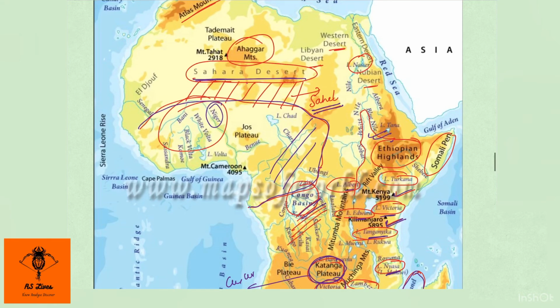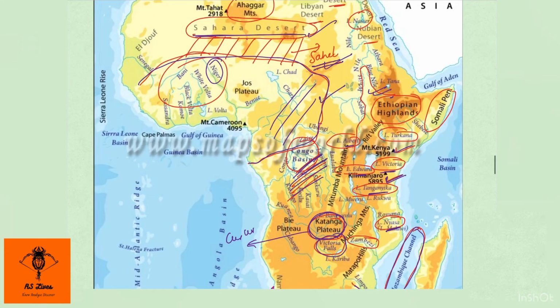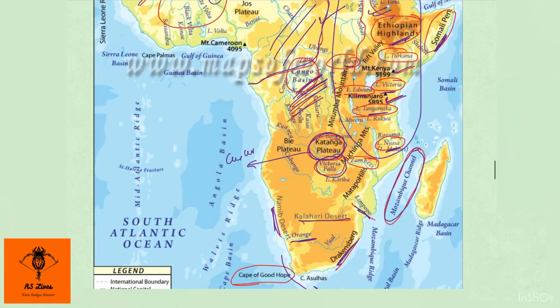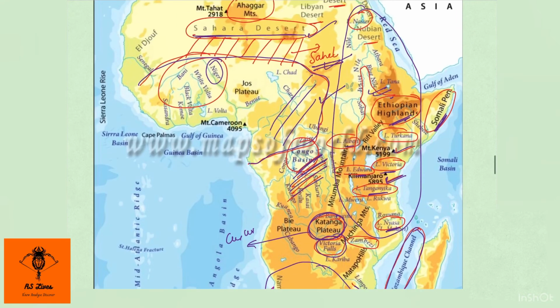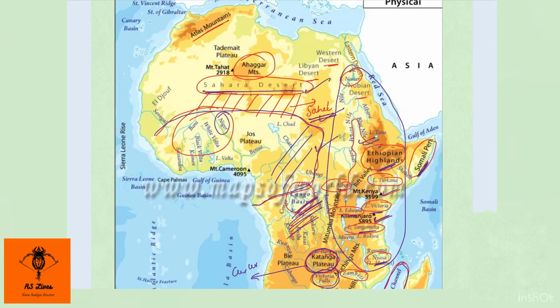We have desert, we have transition zone, we have savanna grasslands. The Congo Basin region over here hosts mostly the equatorial rainforest region. We have the lake region. This whole region over here is actually the Rift Valley. We have the Ethiopian highlands, we have the Somali Peninsula. So these are the desert regions. We have almost covered the important physiographic divisions. Now I'll be moving on to the places that have been in the news recently.